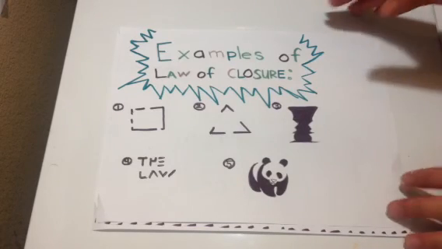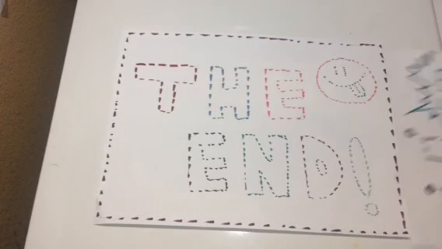In conclusion, the law of closure suggests that though we do not have complete information of an object, we can perceive an object as a whole. The end.